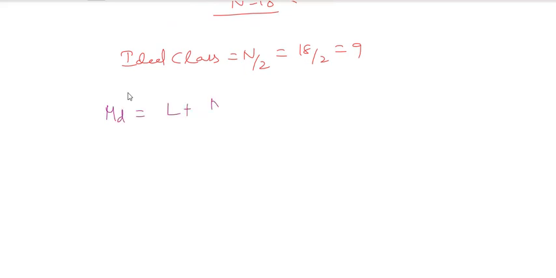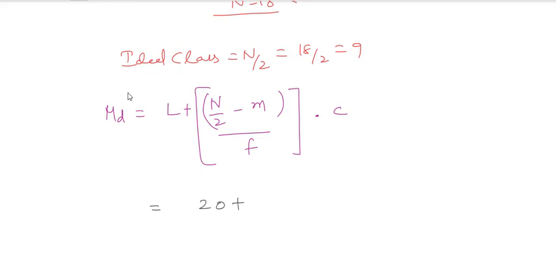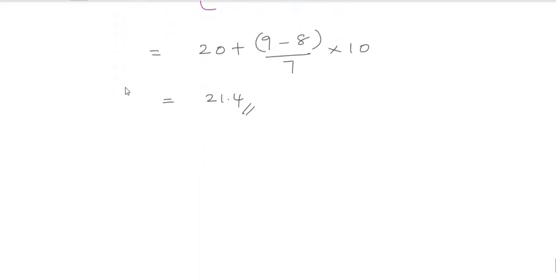Median, MD, is equal to what? L plus (n divided by 2 minus m) divided by f for a whole, into c. So substitute all the values. L will be what? The lower limit, which is 20, plus n by 2 is 9, minus m is 8, divided by 7, into c, which is 10. So if you calculate, you will have 21.4 as the answer. You can check it out.